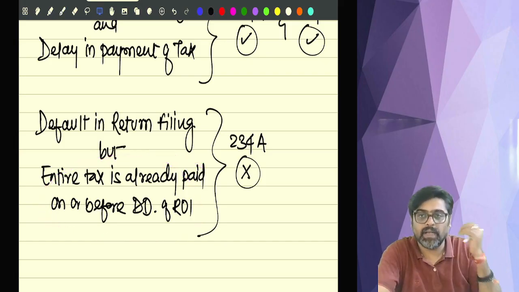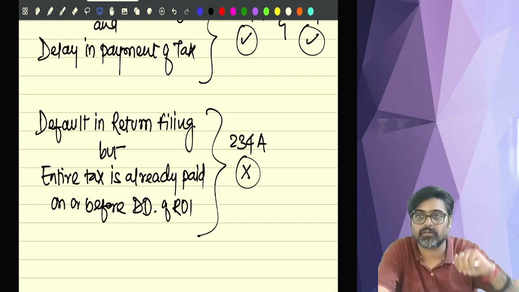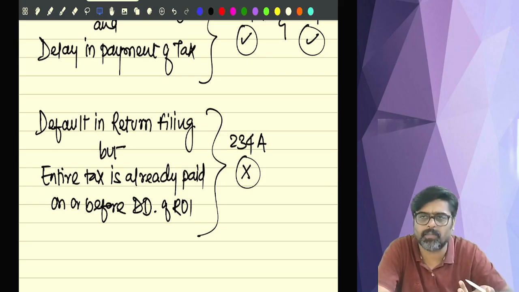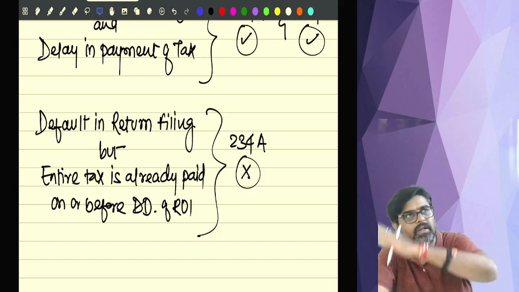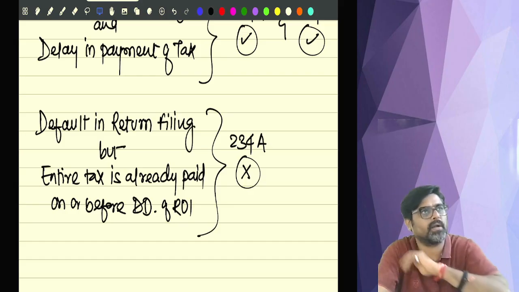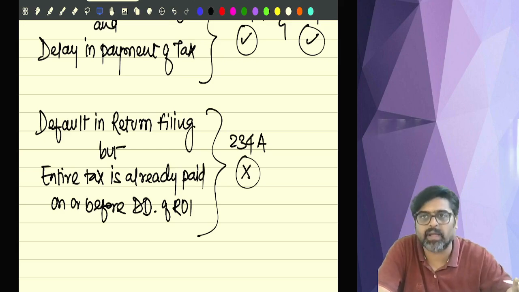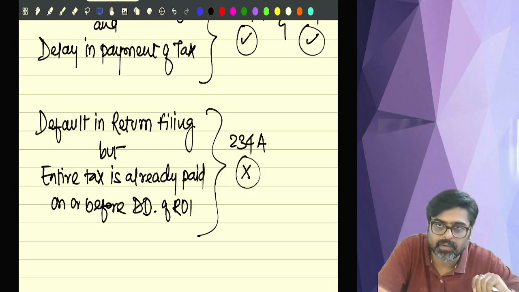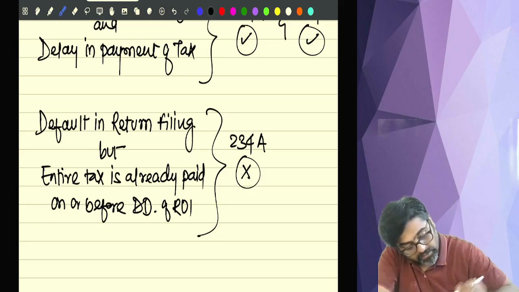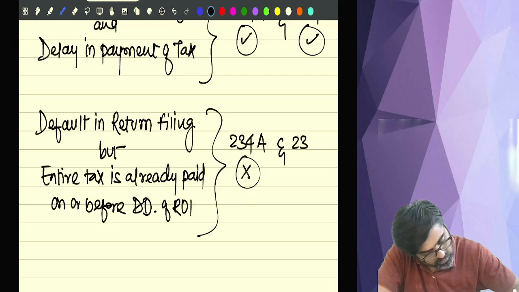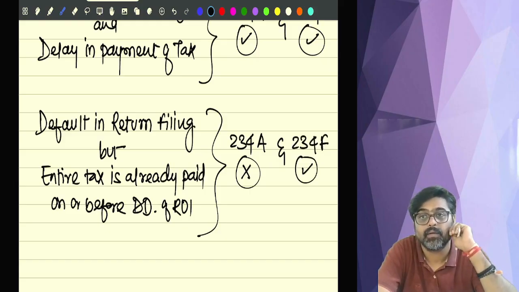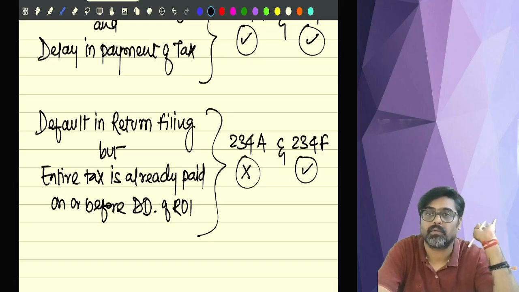Because of the delay in filing the return, because of default in filing the return, there is no delay in payment of tax. Because the entire tax you have already paid on or before the due date. No tax is required to be paid now. So since the entire tax has been paid on or before the due date of filing your ROI, only the return filing has been delayed, 234A interest will not come. Getting my point? But that does not mean that 234F fees will not come. 234F fees will come definitely for delay in filing the return.